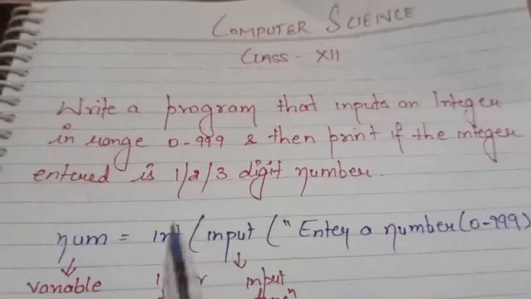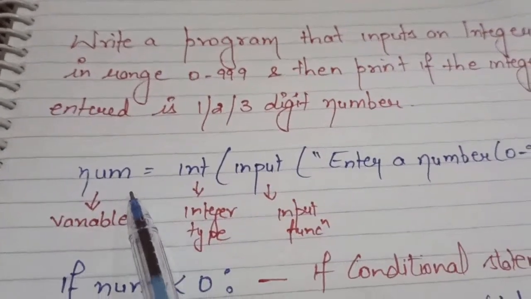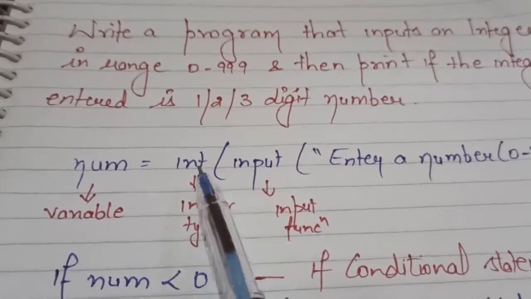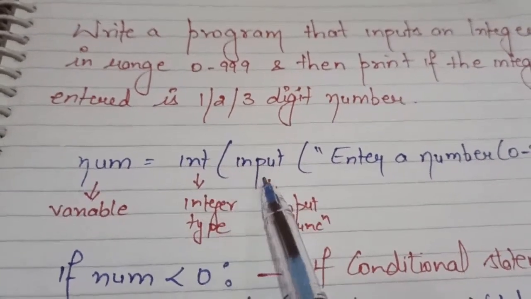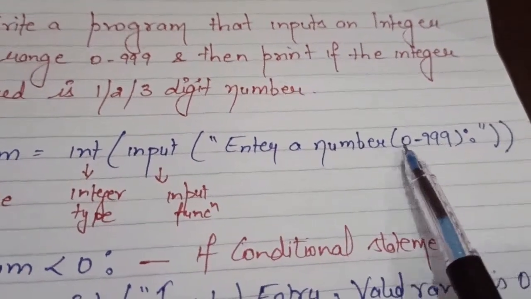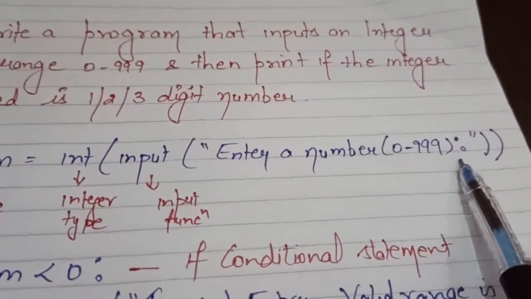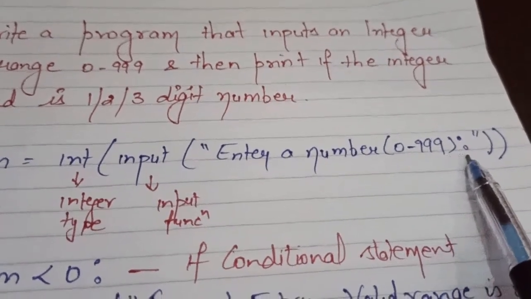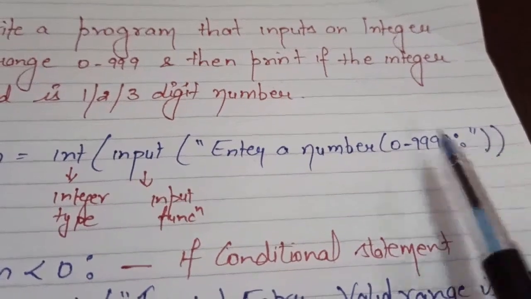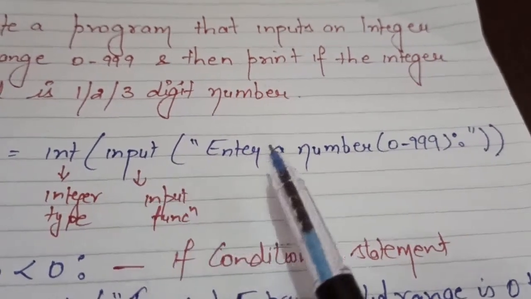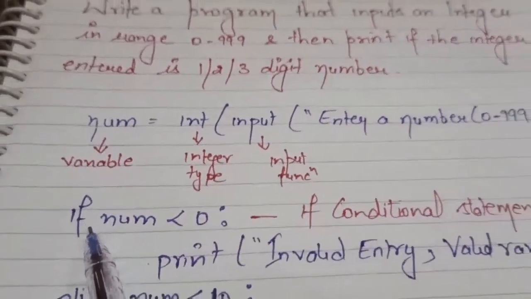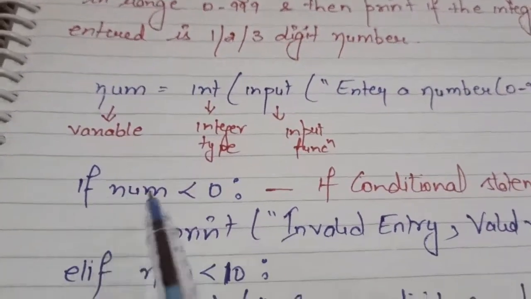So let's start. Here I have declared a variable, num. Num is the name of the variable, and I have used the data type int. Then through the input function I have entered a number, and here I have specified the range, 0 to 999. As I have specified the range, I put the colon sign, then double inverted commas, and as I opened 2 brackets, I have closed the 2 brackets.